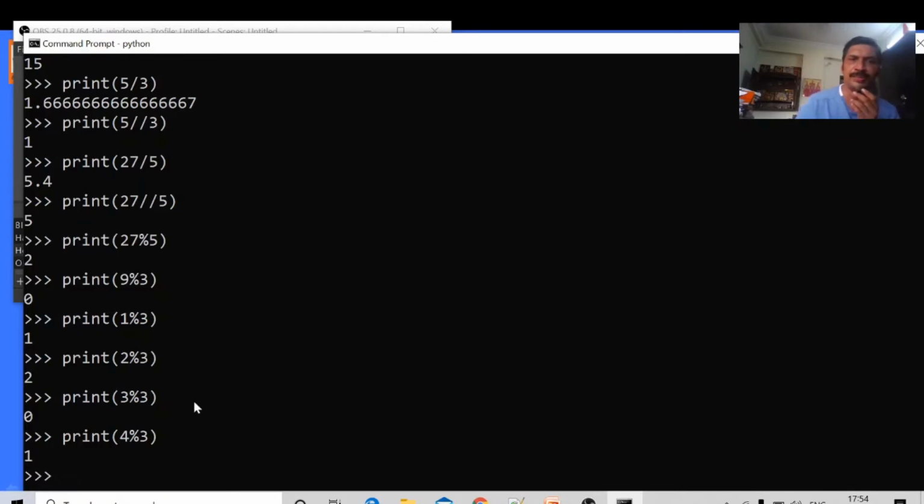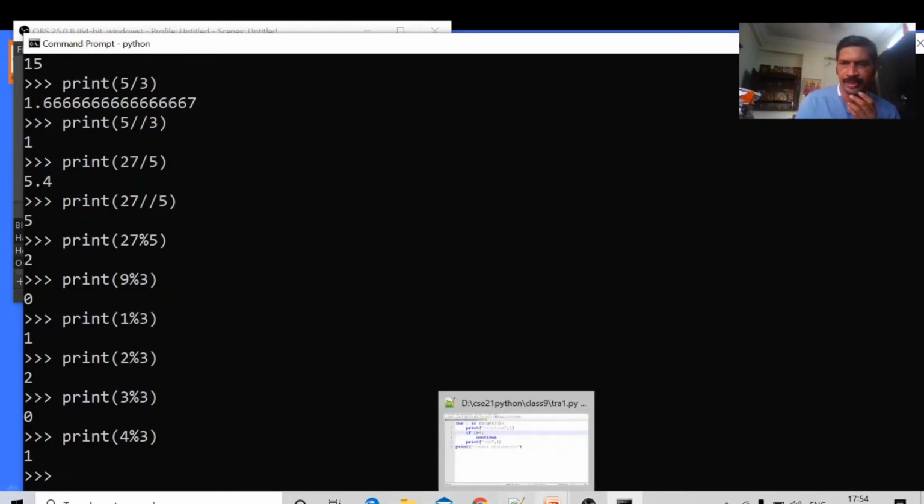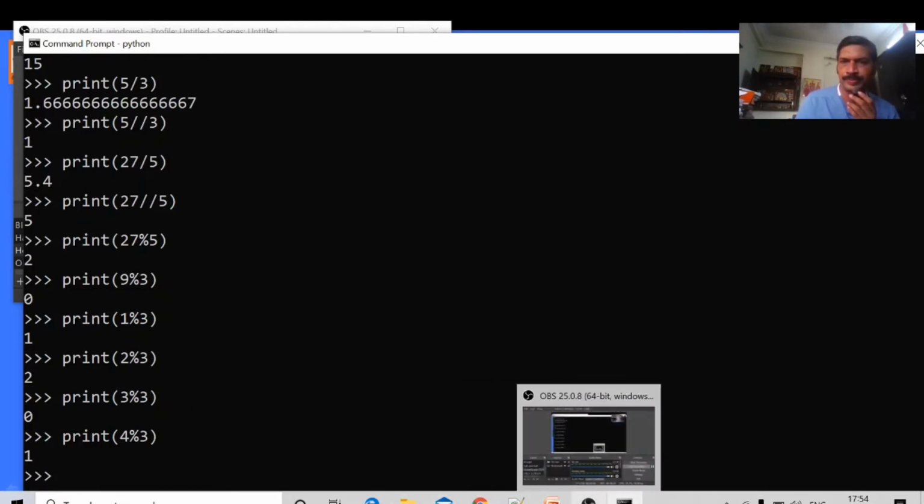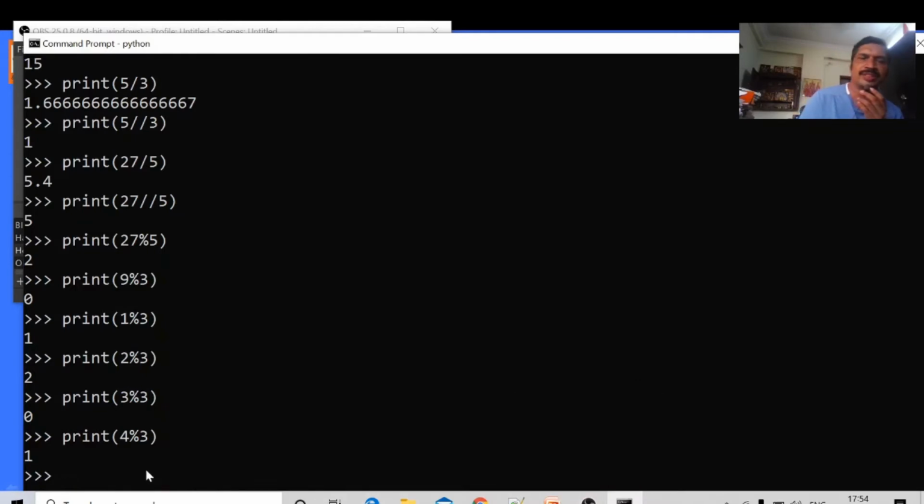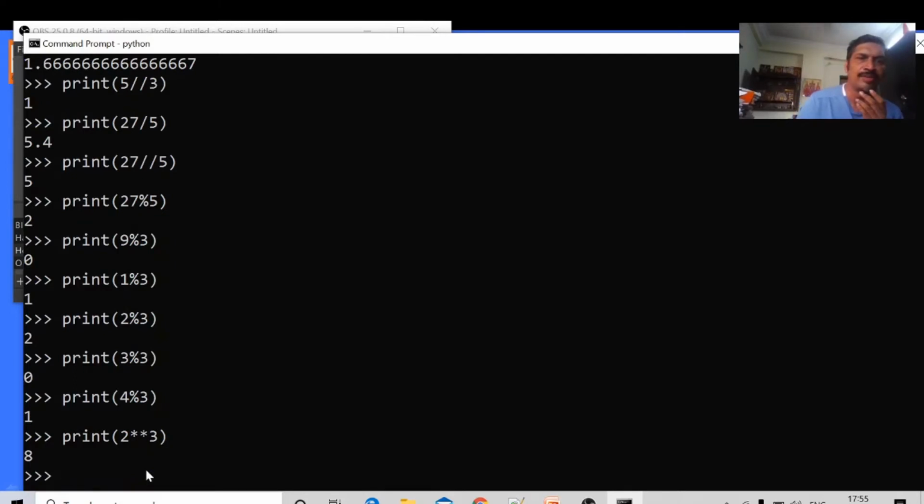This is about the remainder in Python. Next, we will see the power operator. I want to compute the value of 2 cube. For 2 cube, print 2, press the star symbol 2 times, then 3. It will return the value of 2 cube. Okay, 8. The value of 2 cube is 8.